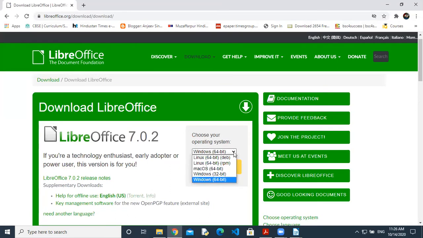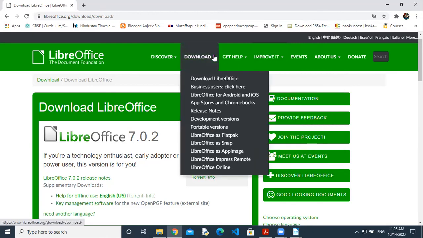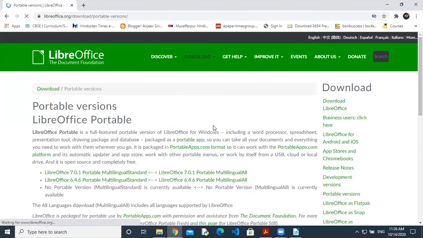The 64-bit system is available. There are 32 bits. You can download for Linux, for Mac, for Windows. Okay. So suppose you want to download, just simply click on the download. And there are more things here. Wait, in the download folder. Yeah. Look at this. You can download the portable version also. This is a very useful concept, the portable version of LibreOffice.